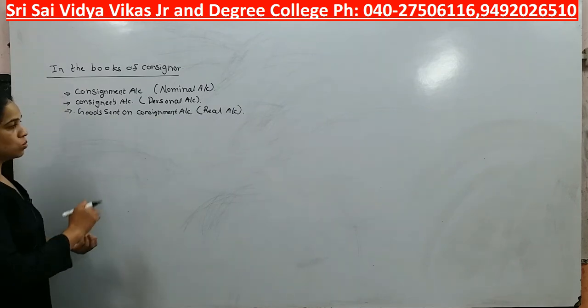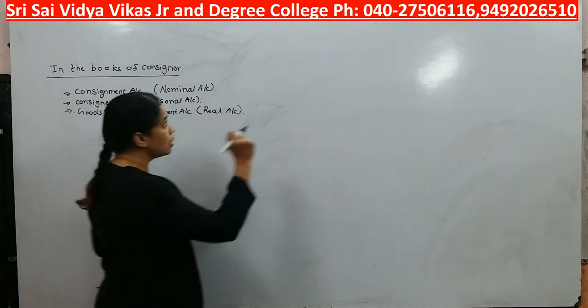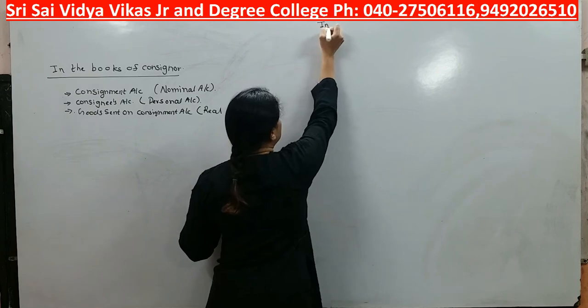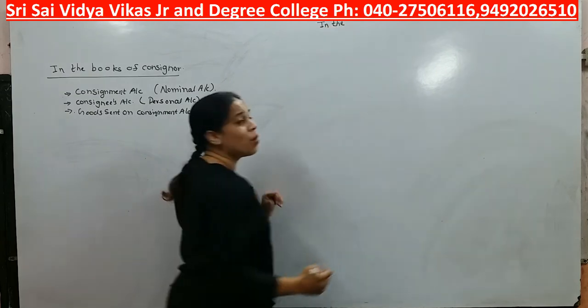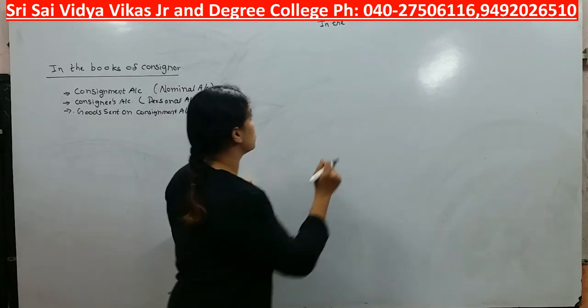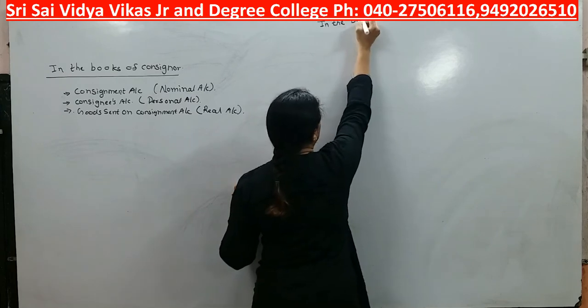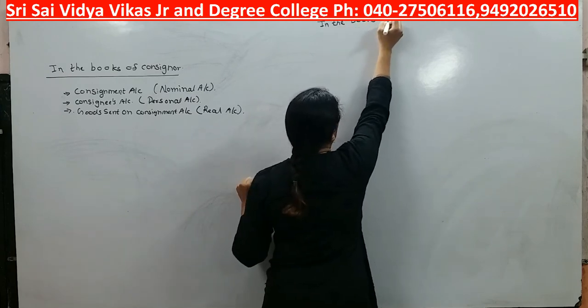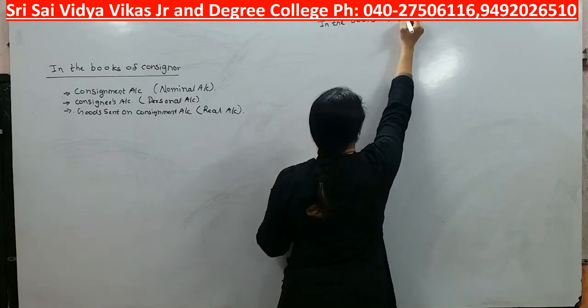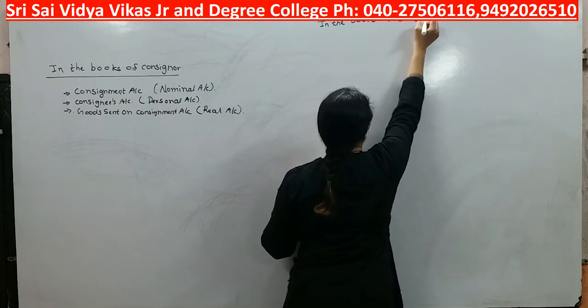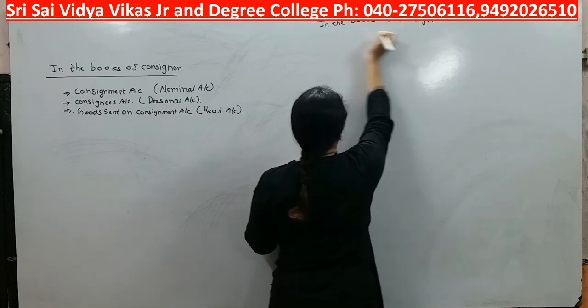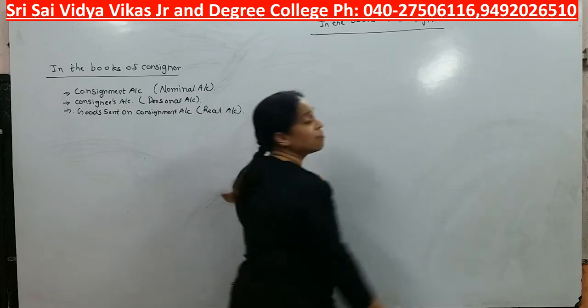Okay, now students pay attention. Here, as I said, we are preparing ledgers, right? So here, in the books of consignor, there are three things which are very important.